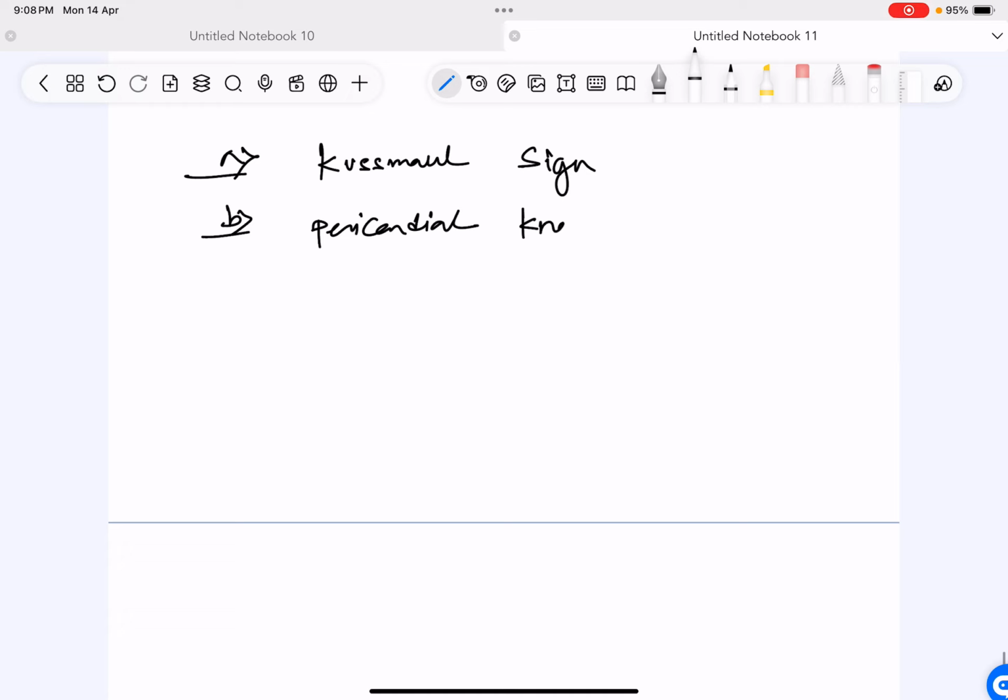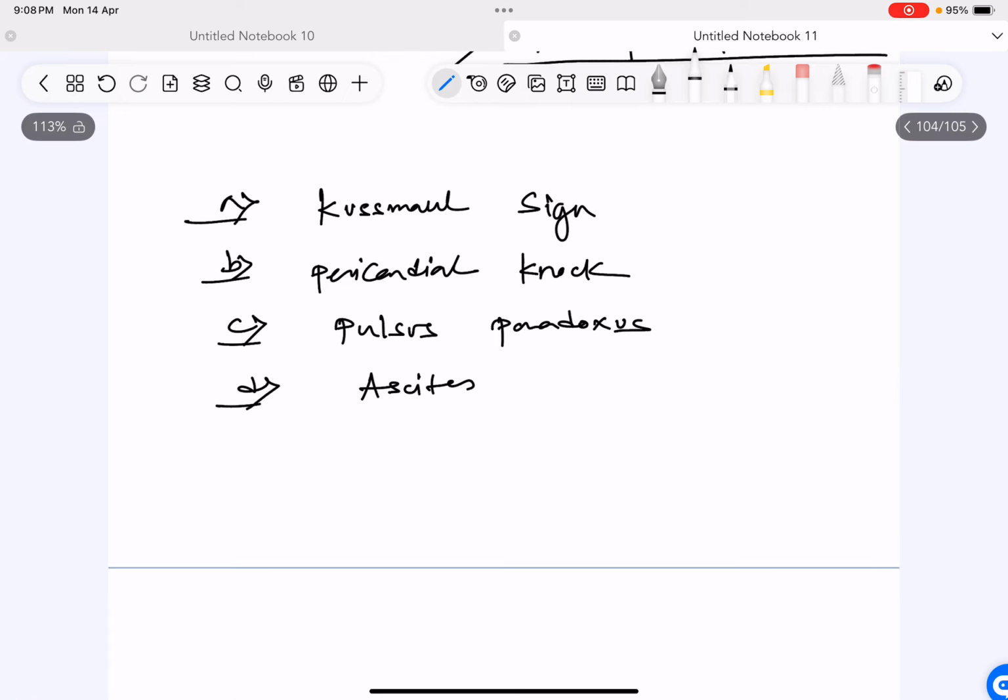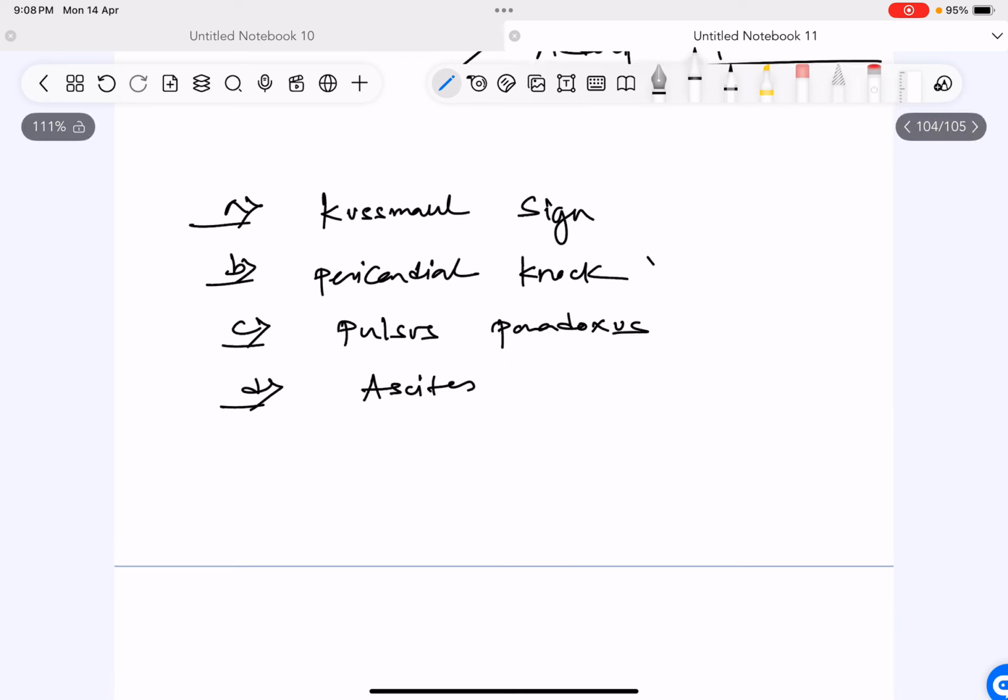pericardial knock, Pulsus paradoxus, option D, ascites. So tell me which of the following is not a feature of constrictive pericarditis. Before I go to that, I should tell you what is pericardial knock and what is Pulsus paradoxus.